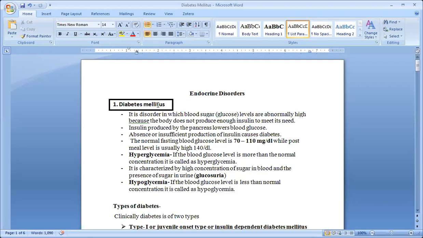So what happens in this diabetes mellitus? In this disorder, the blood sugar increases above the normal. What is the normal blood glucose level? 70 to 110 milligram per dL. This is the normal blood sugar level. If it goes beyond this limit, then we call it diabetes mellitus. So in detail, we are going to study diabetes mellitus.